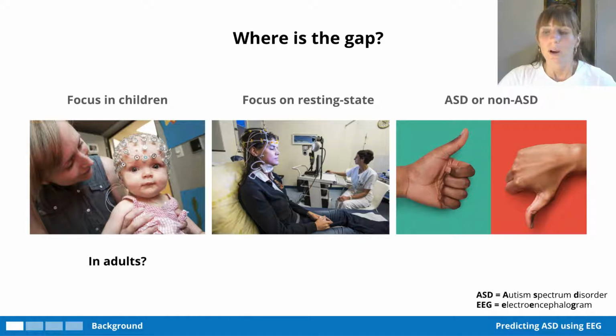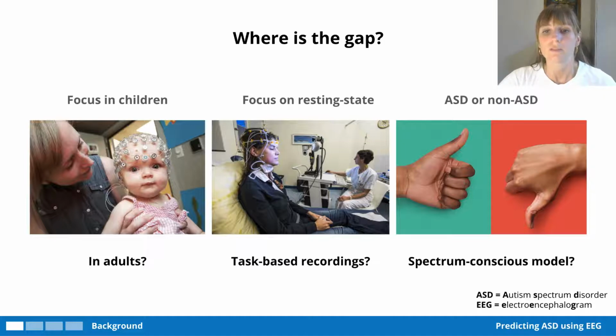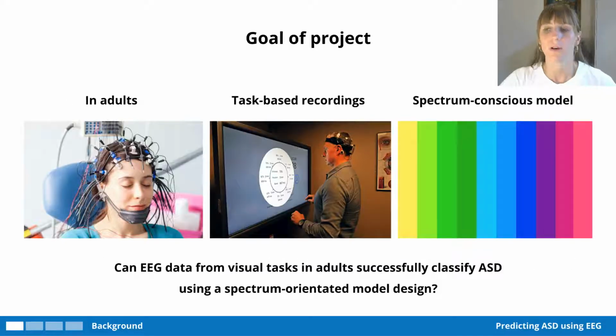So, what about research in adults and using EEG data from task-based recordings and trying to implement a more ASD spectrum conscious model? And this is where my project fits in. So the goal of my project was to determine whether we could use EEG from visual tasks in adults to successfully classify ASD by implementing a spectrum-orientated model design.